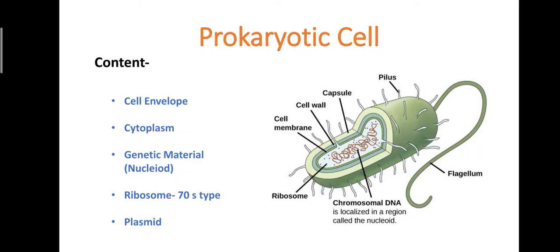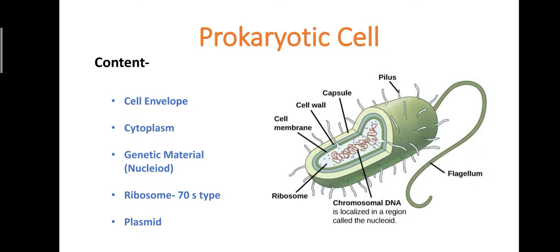First of all, let us start with the cell envelope. The cell envelope is the protective covering of bacteria that protects the intracytoplasmic environment from the extracellular one. This cell envelope is divided into three layers. The outermost layer is called glycocalyx, which is made up of polysaccharide, and its function is adhesion. When bacteria cling to any substratum, any non-living or living object, the glycocalyx helps in adhesion because of the presence of polysaccharide.